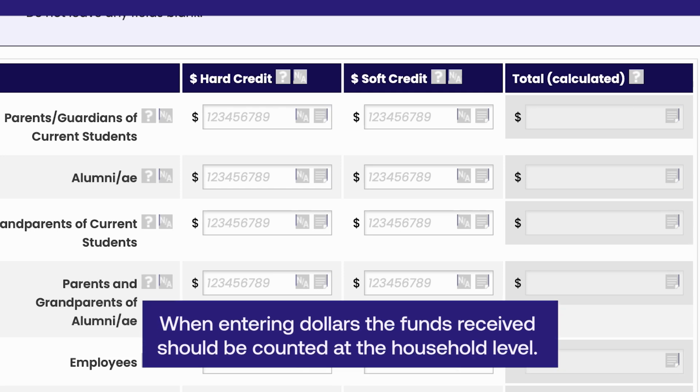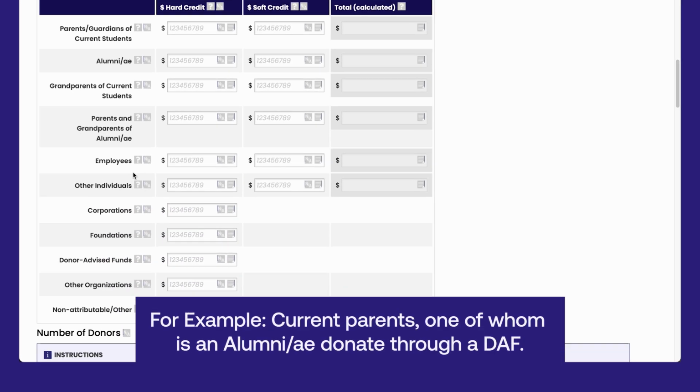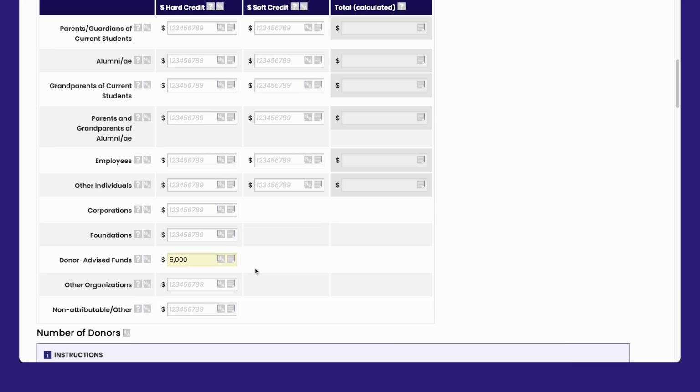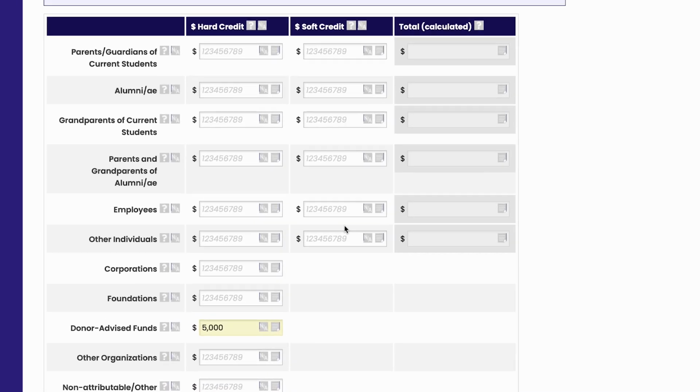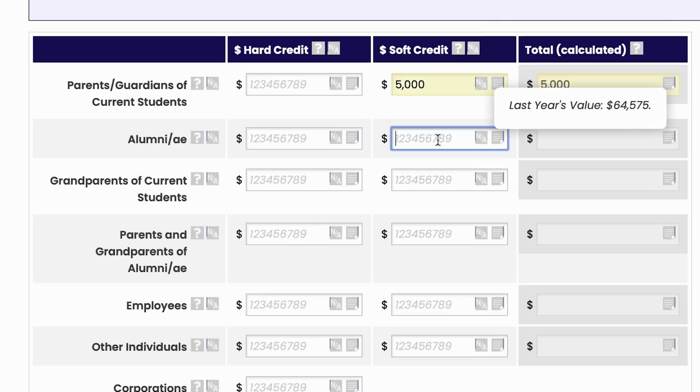When entering dollars, the funds received should be counted at the household level. For example, if a current parent who is also an alumni donates to the school via a donor-advised fund, enter the amount donated in the donor-advised fund hard credit field. Then enter the same amount in the current parent soft credit field and in the alumni soft credit field.